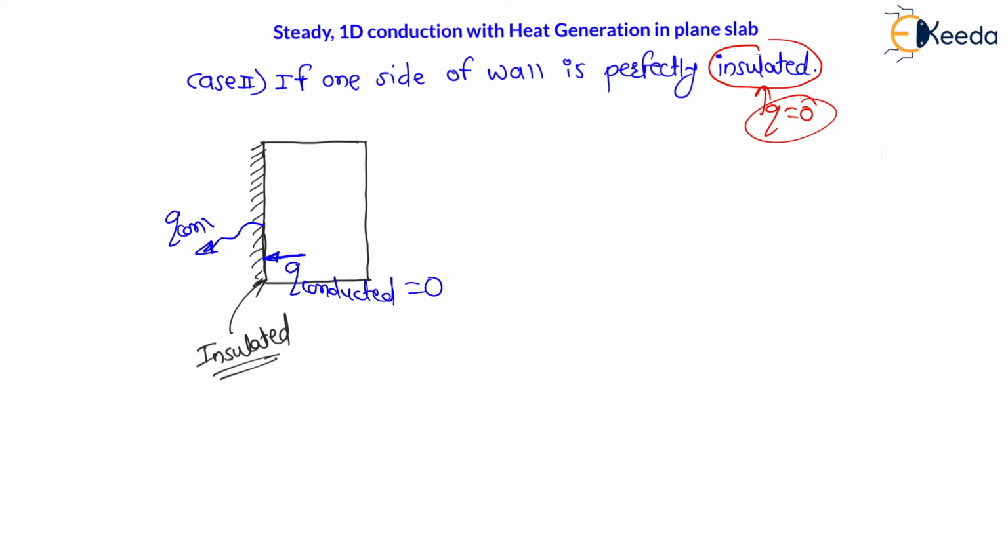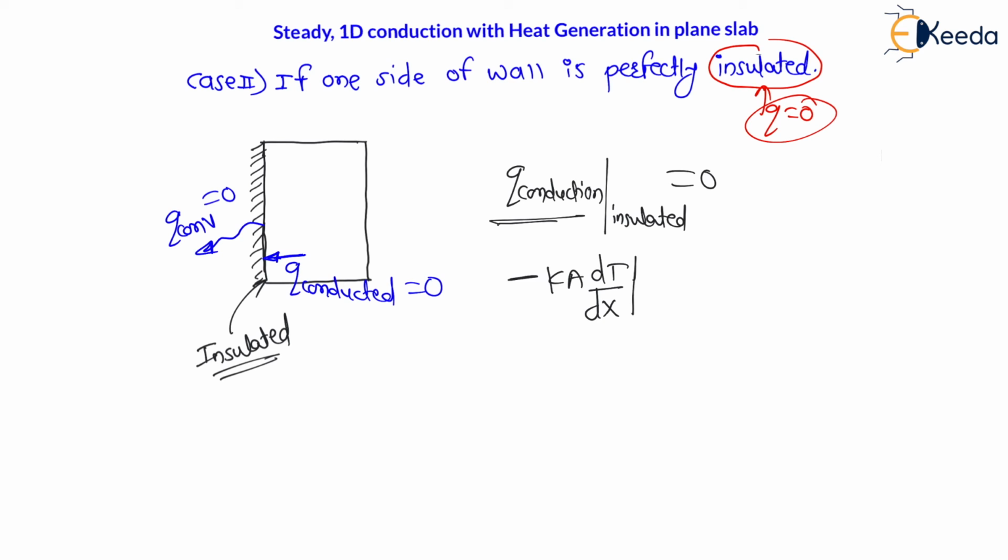Any kind of heat transfer will be zero. Therefore, conduction heat transfer through the insulated end, which is minus K A dT by dx, is equal to zero.